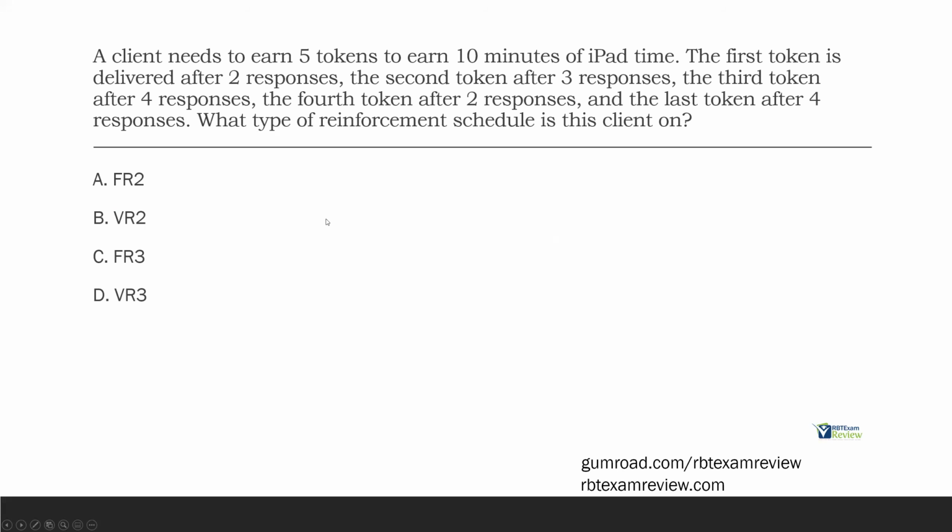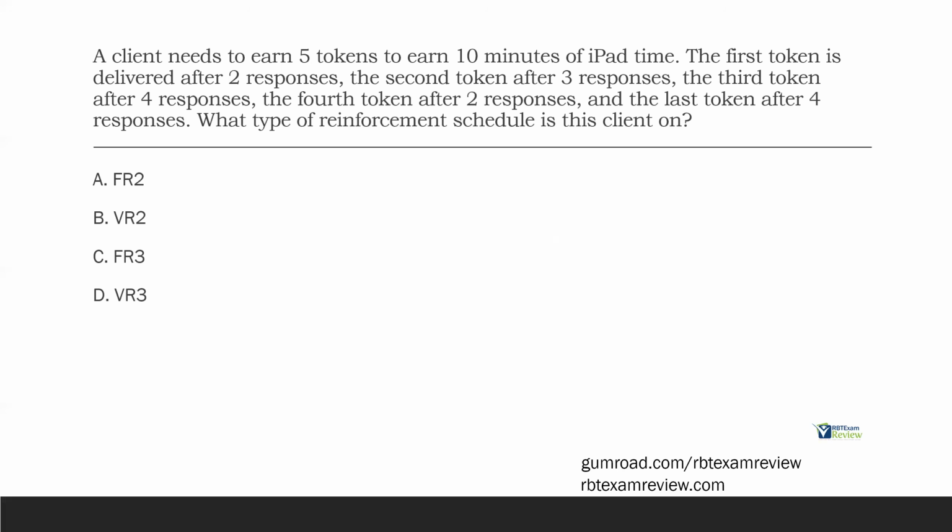So now we ask ourselves, are we dealing with a fixed amount of responses or an average amount of responses? Well, we're dealing with an average, right? The number of responses required to get a token keeps changing from 2 to 3 to 4, back to 2, back to 4. Fixed is F. The response requirement doesn't change. Variable is an average. V, the response requirement is changing. So obviously we're dealing with some sort of variable schedule here, a variable ratio schedule.